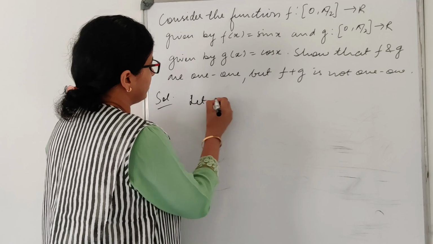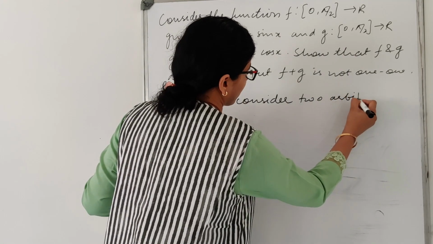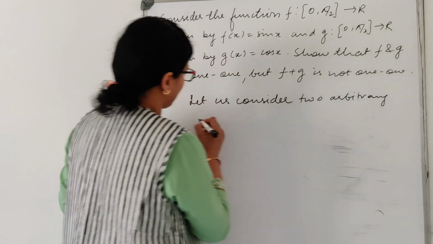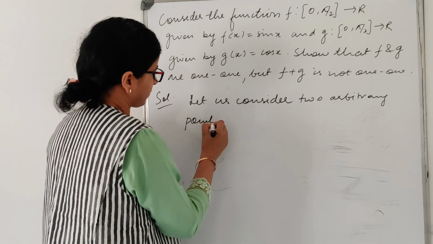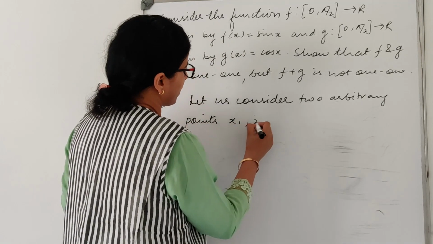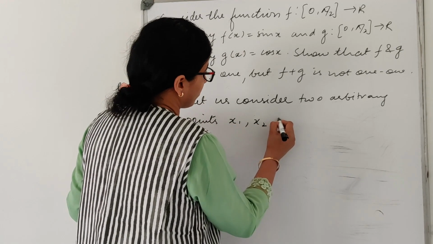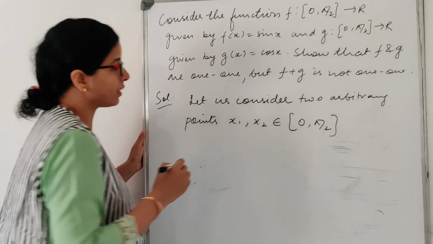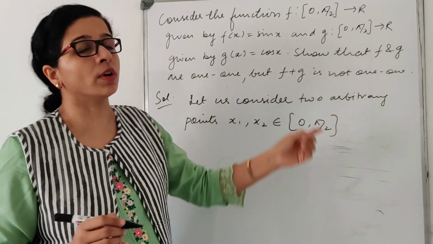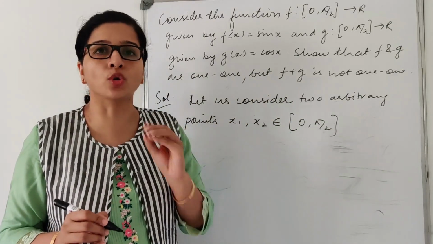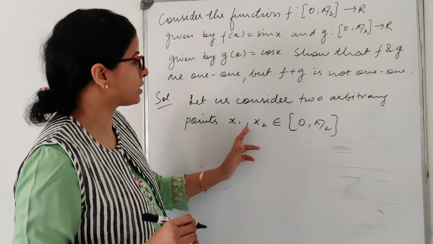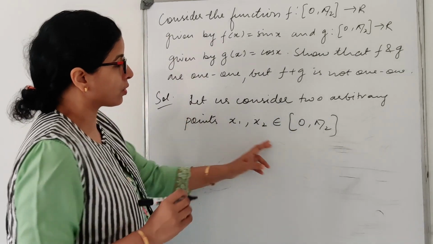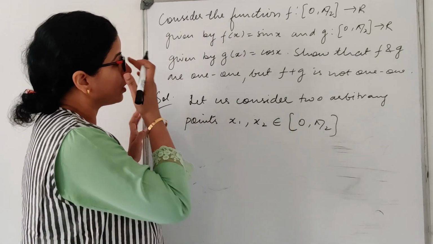Let us consider two arbitrary points x1, x2 belonging to [0, pi by 2]. I have told you whenever we are talking about 1-1 we have to take the points in the domain. So I have taken two points x1, x2 belonging to [0, pi by 2].